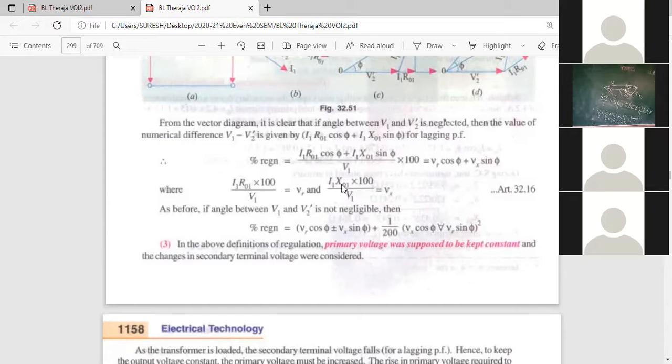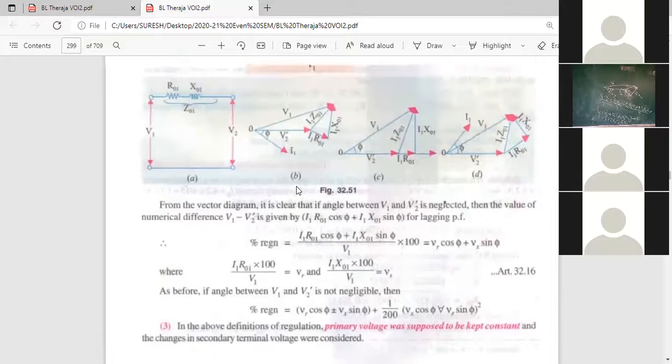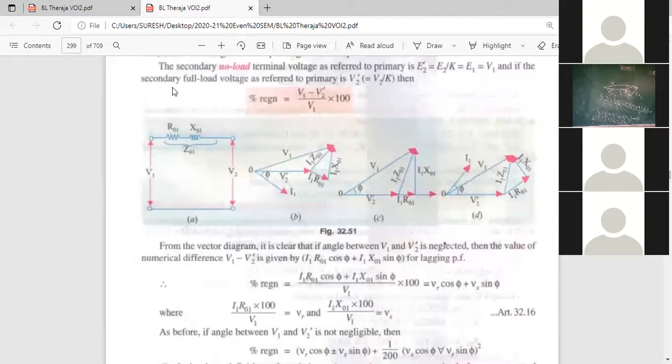Voltage drop across reactance. See here, in the equivalent circuit, voltage drop across R naught 1 is I1 into R naught 1. I1 into R naught 1 is voltage drop across the resistance.